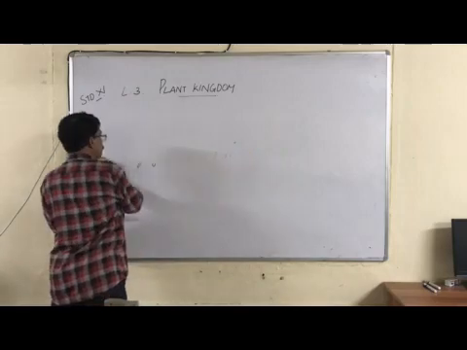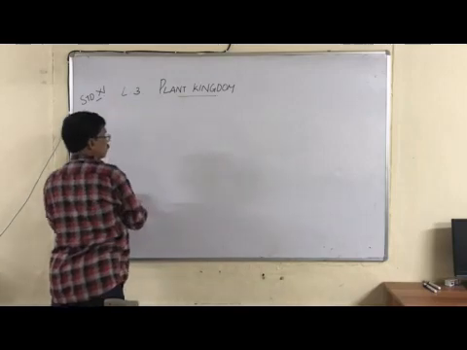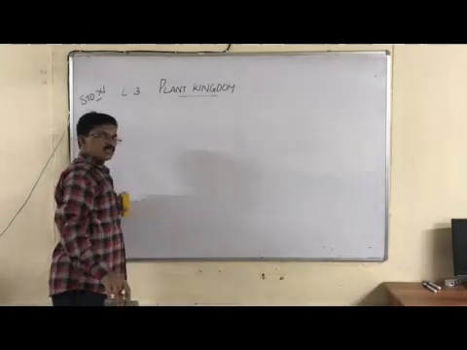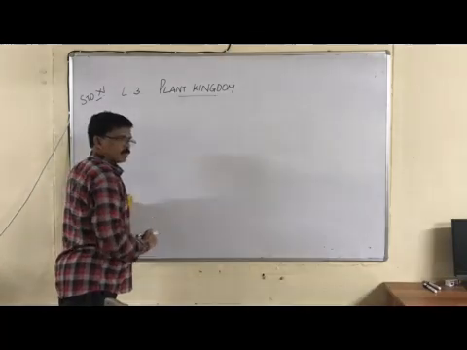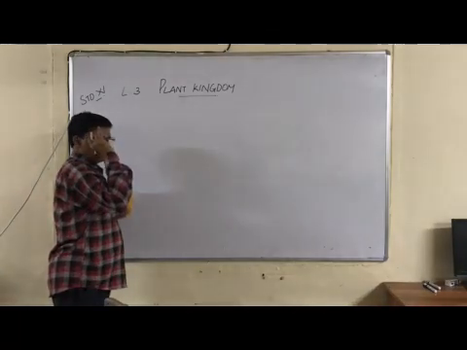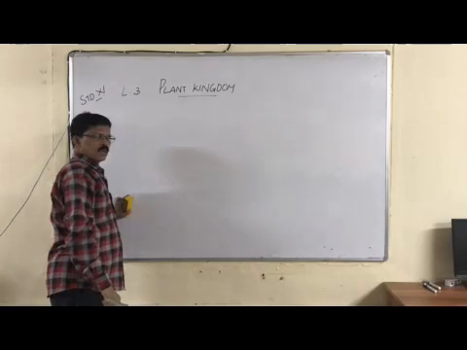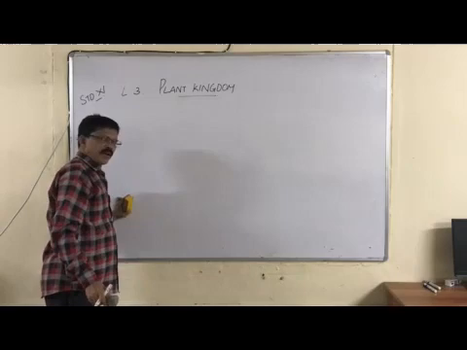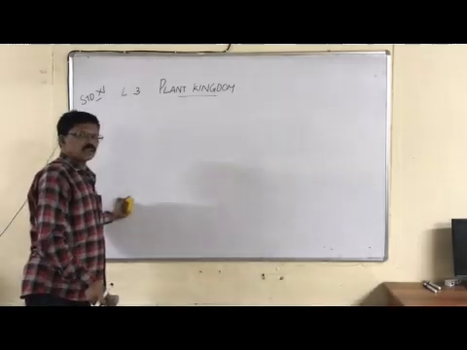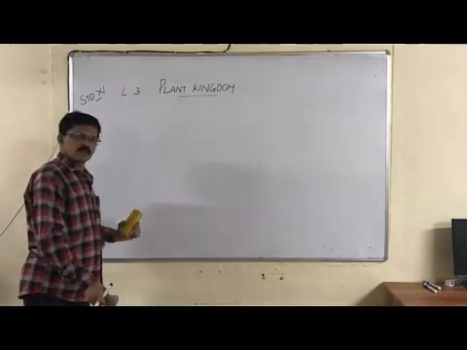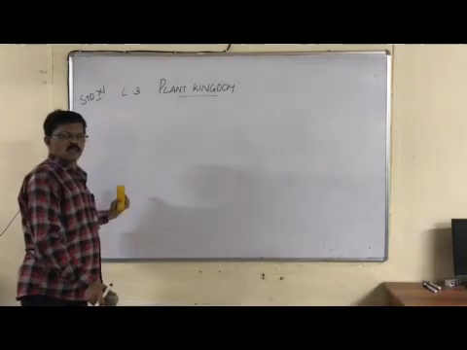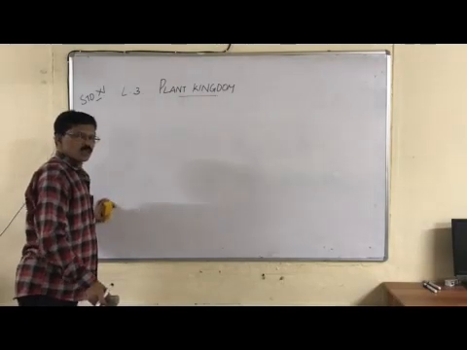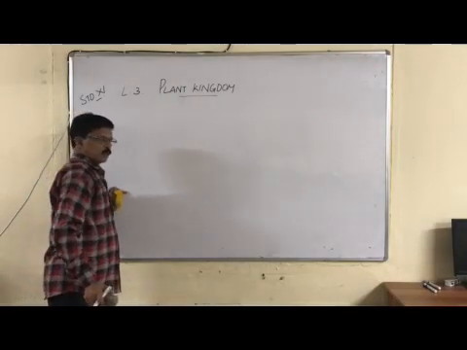Now another system of classification is the five-kingdom classification. Everybody knows it. We have already discussed the five-kingdom classification. The five kingdoms are: the first kingdom Monera, second kingdom Protista, third kingdom Fungi, fourth kingdom Plantae, and kingdom Animalia, which we have already discussed in the previous chapter. So the five-kingdom classification is a very important system of classification.